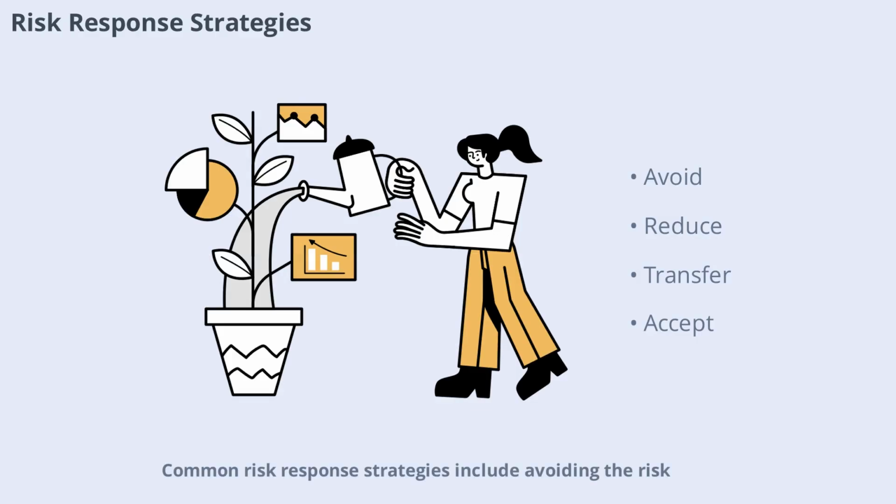Common risk response strategies include avoiding the risk, reducing its likelihood or impact, transferring it to another party, like through insurance, or simply accepting it. The best strategy depends on the nature of the risk and your overall objectives. By choosing the right response, you can minimize negative outcomes and even turn some risks into opportunities.